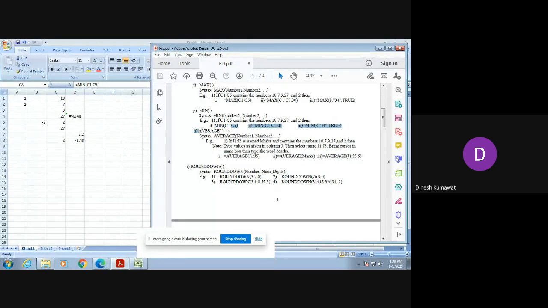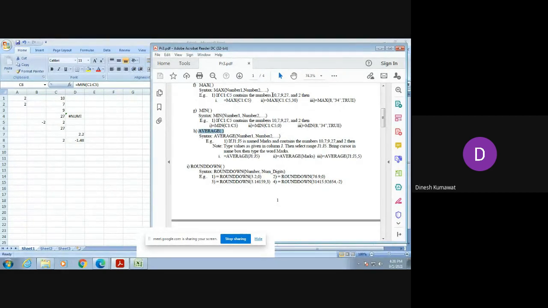Now let's move towards the next function, which is nothing but the AVERAGE function. Now in your practical sheet, it is mentioned that J1 to J5 is named marks and contains the numbers 10, 7, 9, 27 and 2.